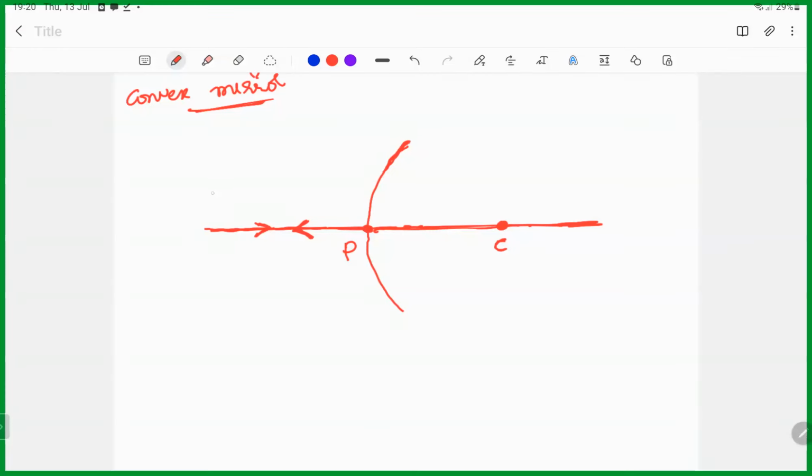Now take one more ray. This is the incident ray. All the rays are coming from infinity, that's why we are drawing them as parallel rays. C equal to F, that won't change, right? So now, how to draw the normal again?